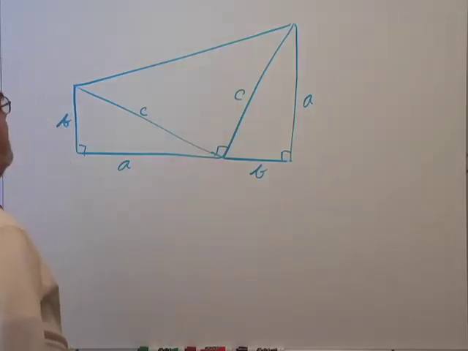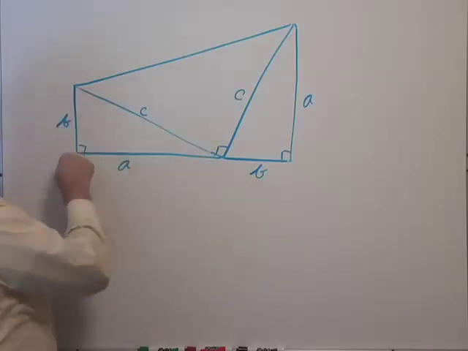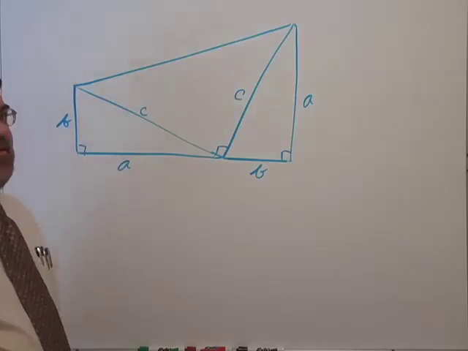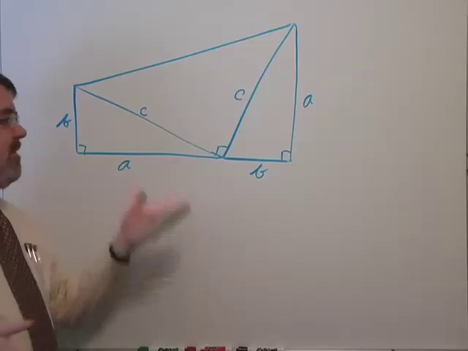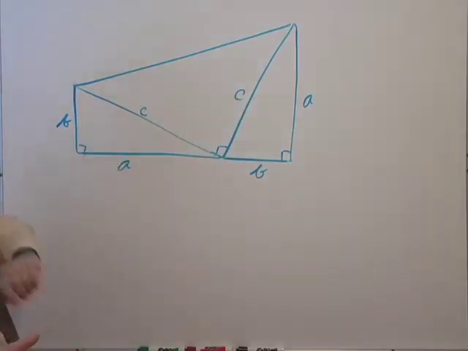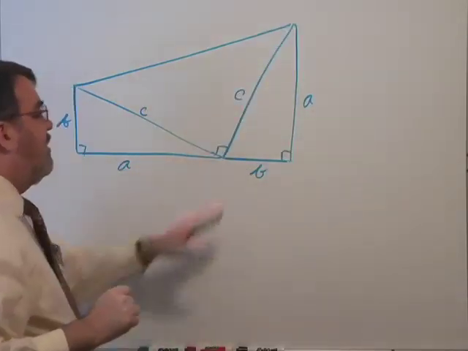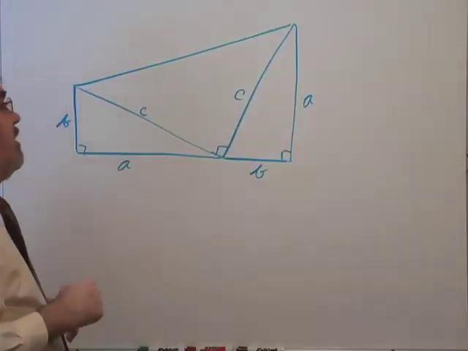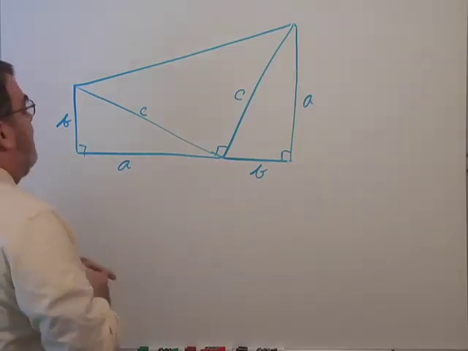All right, so let's see what we got here now. This is a right triangle, sides A, B, and C. And pretend that this is any given right triangle. In other words, you make up any right triangle you want, then I can use it to build this trapezoid. So I'll take that triangle and I'll put it over here, side up, same triangle. And then when I connect these 2 tops, we've created this trapezoid figure here.